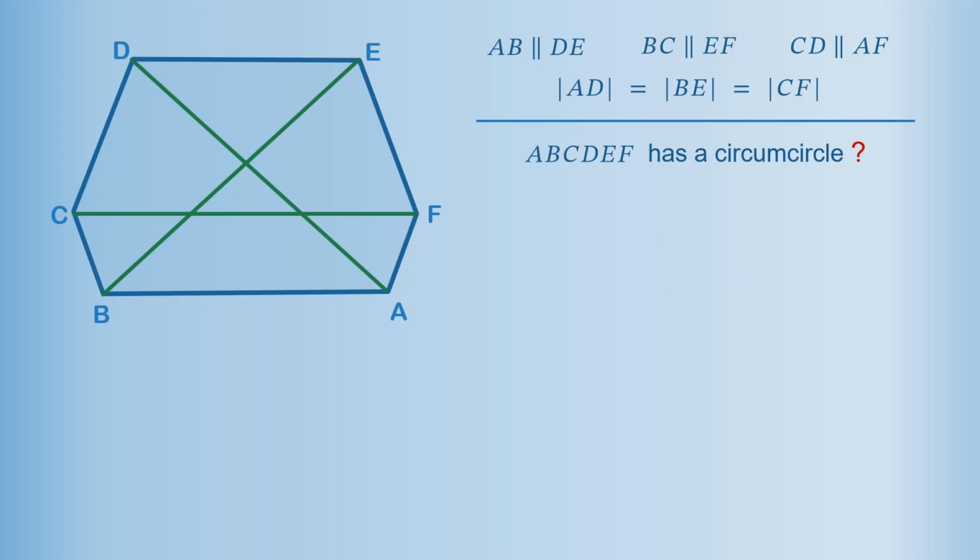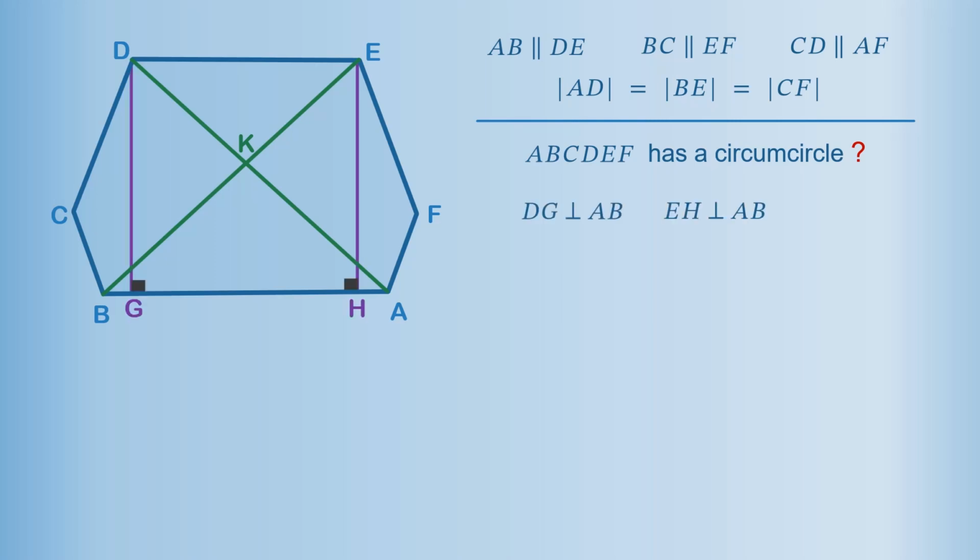Let's remove diagonal CF. The remaining diagonals AD and BE certainly have a common point, point K. And we draw two perpendiculars to side AB, DG and EH, where points G and H lie on the side AB. Consider quadrilateral GDEH.